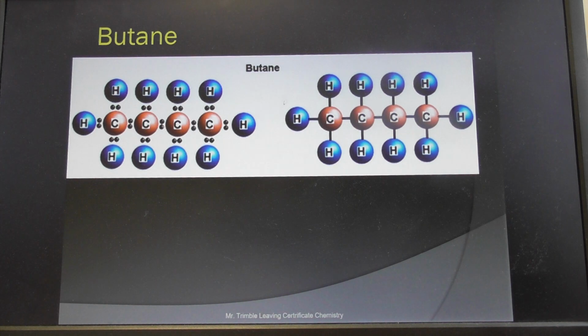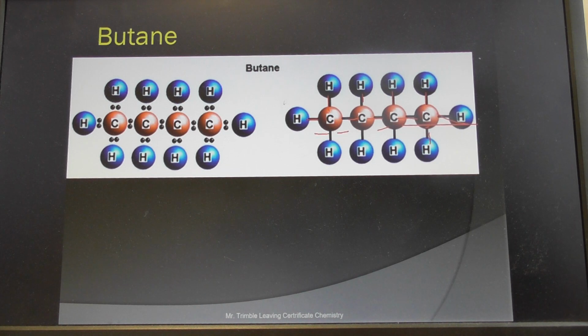I mean, you figured out butane is 4 carbons. Join up the 4 carbons, 1, 2, 3, 4 single bonds. The line represents a single bond. And then create or saturate it then with hydrogens. And you see what I mean?